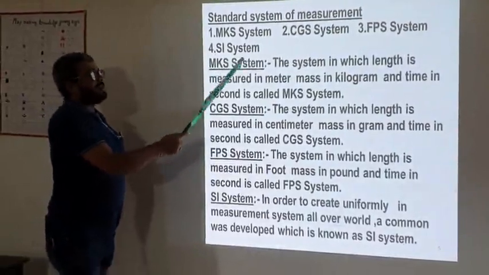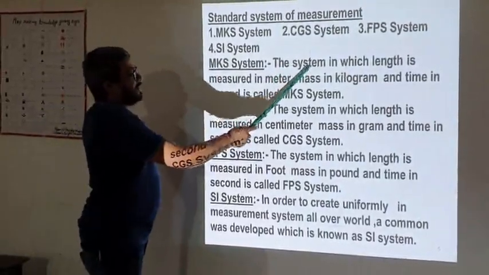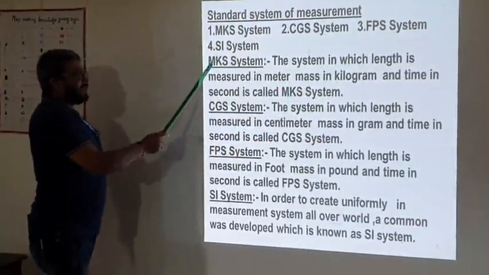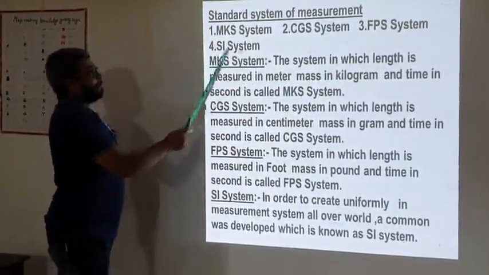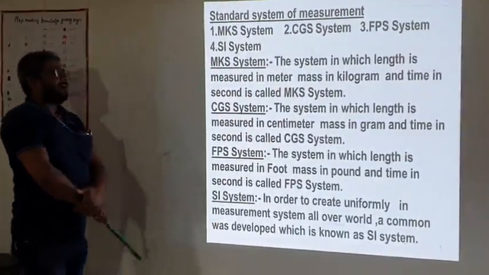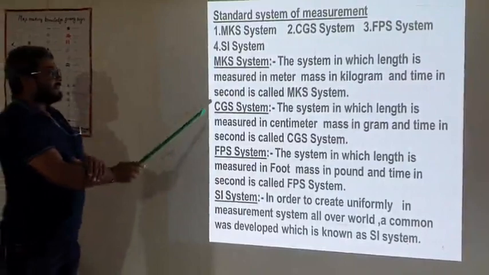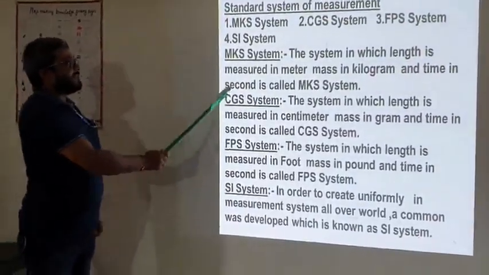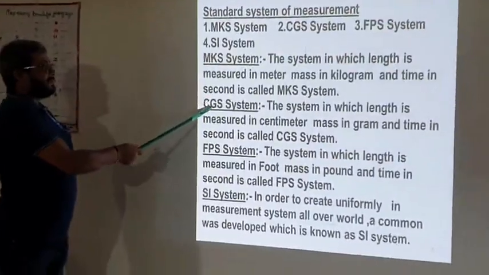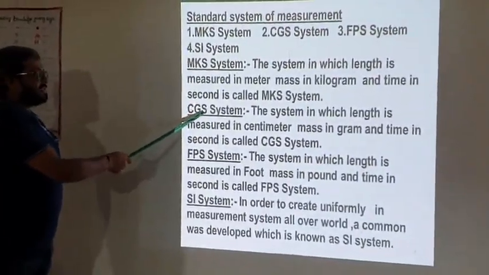You can define it as the system in which length is measured in meter, mass in kilogram and time in second, called the MKS system. In the CGS system, length is measured in centimeter, mass in gram and time in second.